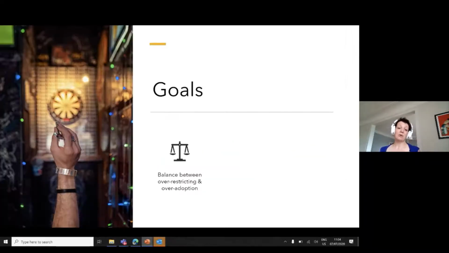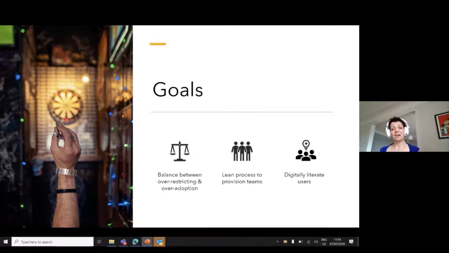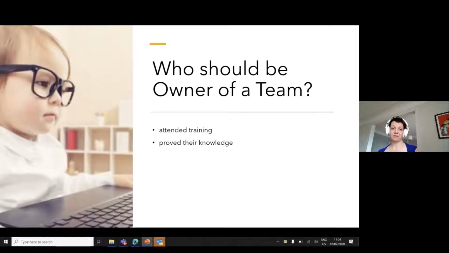So the goals of this solution are: I want a balance between over-restricting and over-adoption. I want a lean process to provision teams. Plus, I want digitally literate users. So instead of blocking everything and saying, hey, this is the dumbest assumable user, I just want to increase digital literacy across an organization.